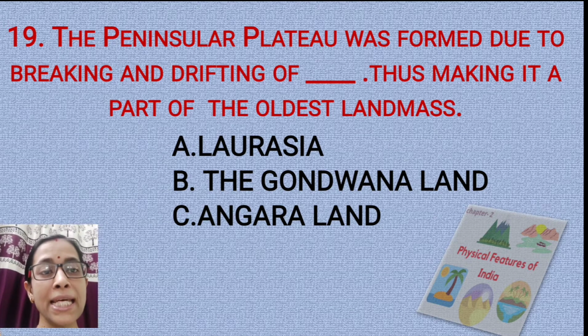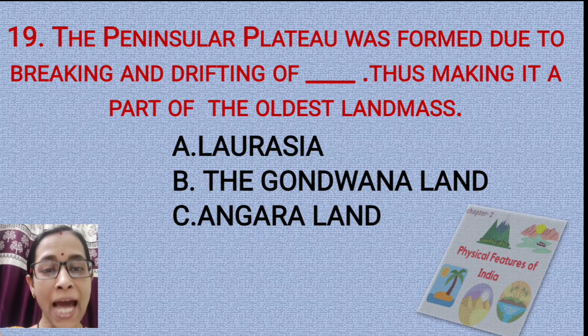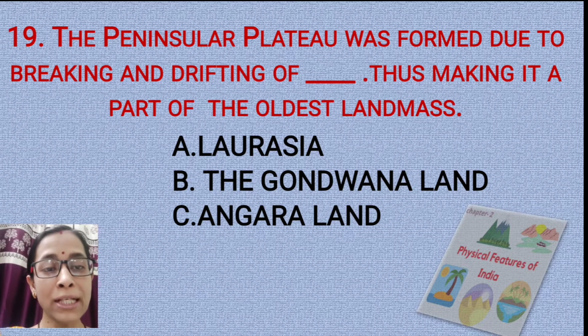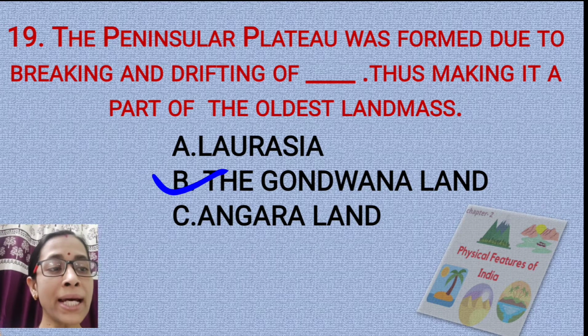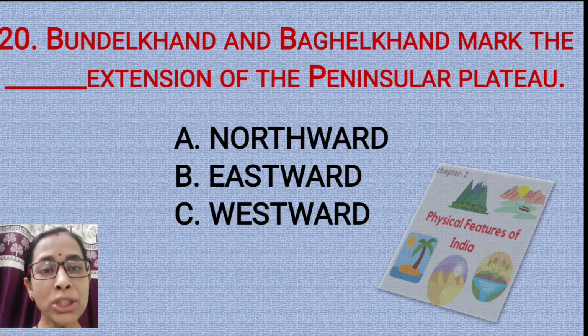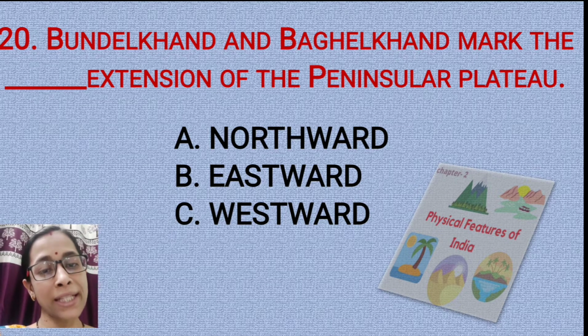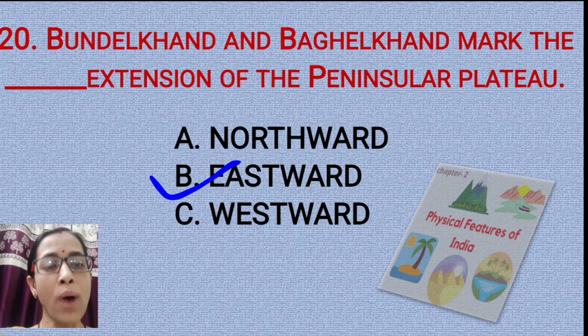Question number 19. The peninsular plateau was formed due to the breaking and drifting of dash, thus making it a part of the oldest landmass. Is it Laurasia? Is it the Gondwana land? Is it the Angara land? The correct option is option B, the Gondwana land. Question number 20. Bundelkhand and Baghelkhand mark the dash extension of the peninsular plateau. Is it northward, is it eastward, or is it westward? The correct answer is eastward.